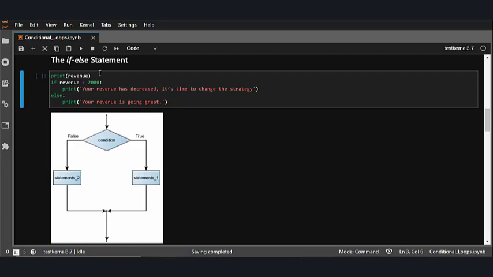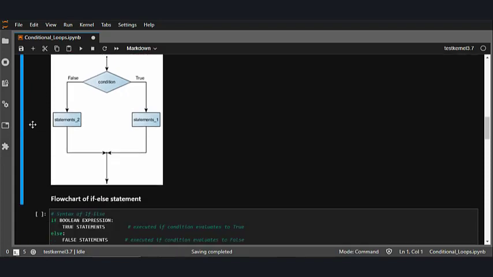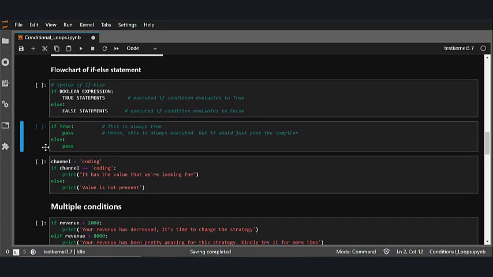Here, the first print statement will execute if revenue is less than 2000 rupees, which is my first condition, and another print statement indented under the else clause will get executed when it is not. See, like this 9174, it just printed the else block since it is greater than 2000 rupees. So this is the basic flowchart of the if else statement, and the syntax looks something like this. Each statement inside the if block of an if else statement is executed in order if the boolean expression evaluates to true. The entire block of statements is skipped if the boolean expression evaluates to false, and instead all the statements under the else clause are executed.